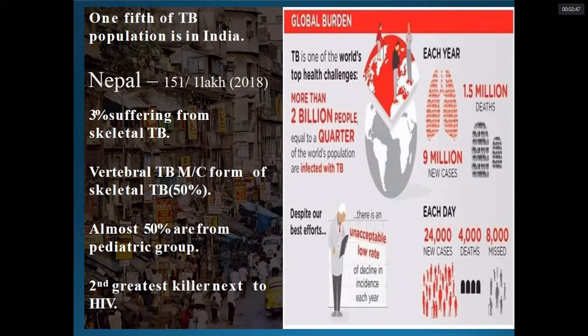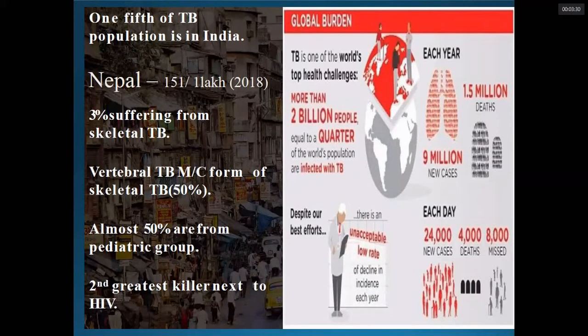2018 data shows in Nepal we have an incidence of 151. Incidence means we talk per lakh, per 100,000: 151 cases in the year 2018. And of all the tuberculosis cases, 3% of patients suffer from skeletal tuberculosis. Skeletal, I'm talking about in general, the whole skeletal system. And of that 3% skeletal tuberculosis, half, 50%, constitutes vertebral tuberculosis.